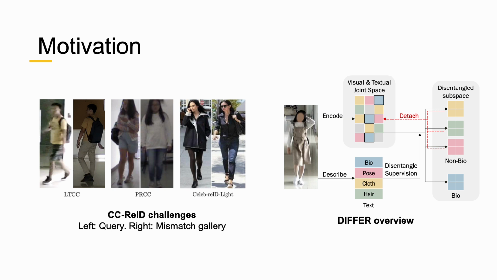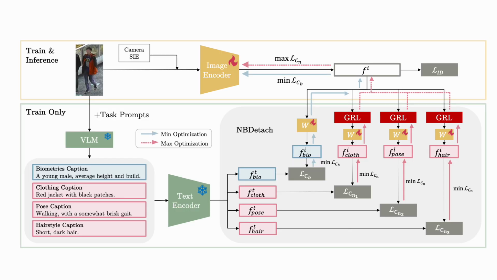Since the CLIP model can encode the image and text into a joint feature space, and the text description naturally separates out different aspects of appearance, we use text to guide the model to disentangle the feature space into different subspaces. Finally, we apply gradient reversal to remove the non-biometric signal, helping the model to focus on the true identity feature, even under clothing changes. Here is the overall pipeline of our method, DIFFER.